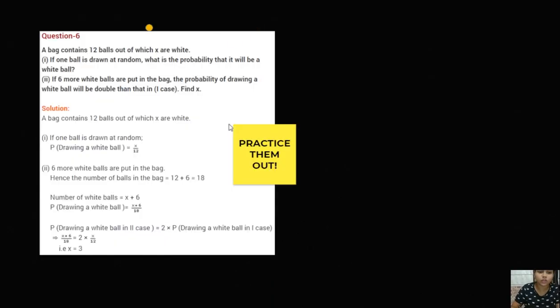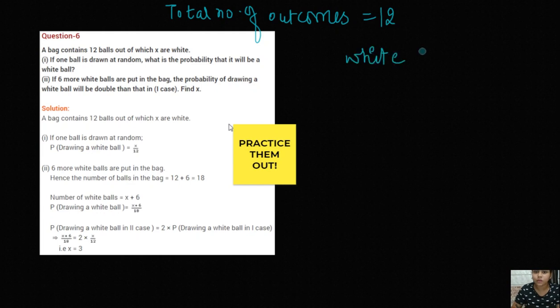There is also another question having 2 parts. Let's just begin with that. So our first question: a bag contains 12 balls. So the total number of outcomes is given as 12, right? Now the white balls are x. If one ball is drawn at random, what is the probability of getting a white ball?